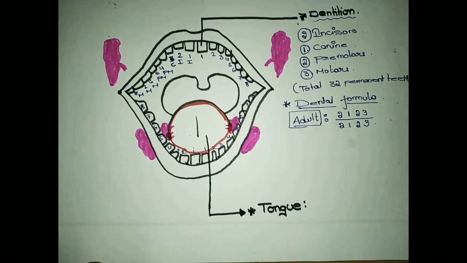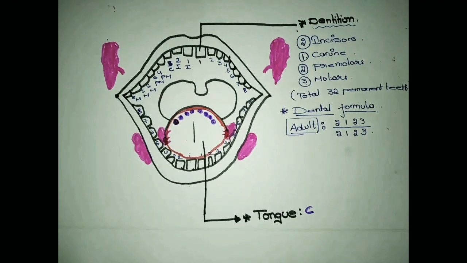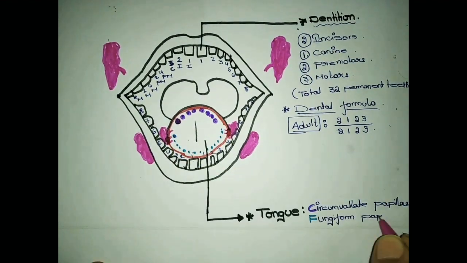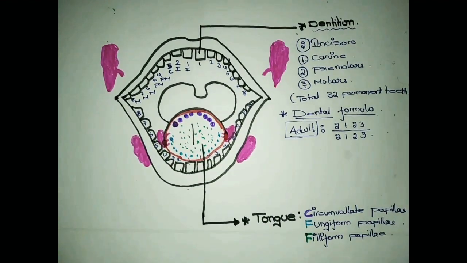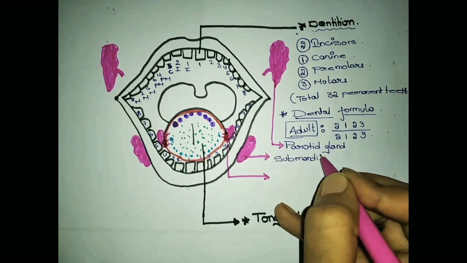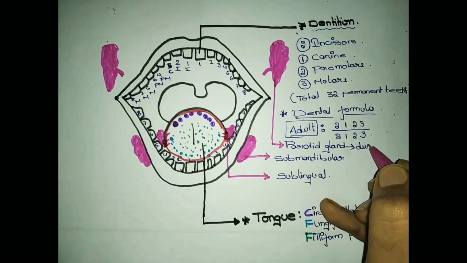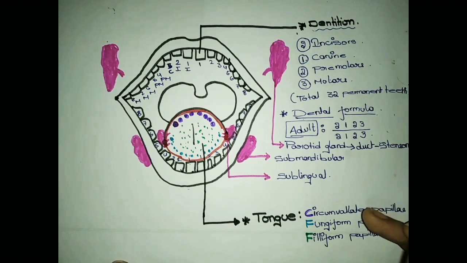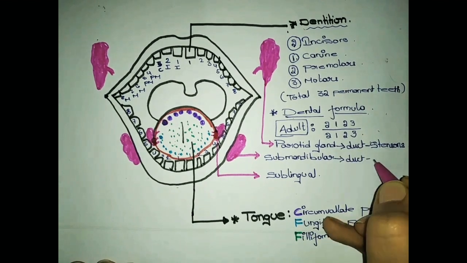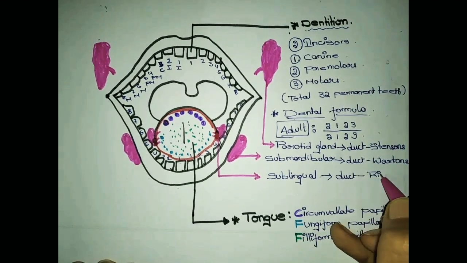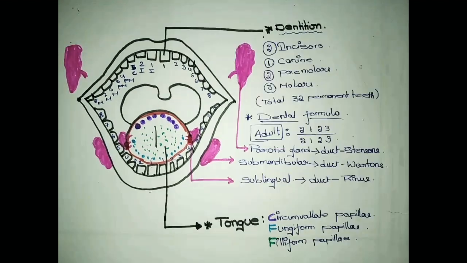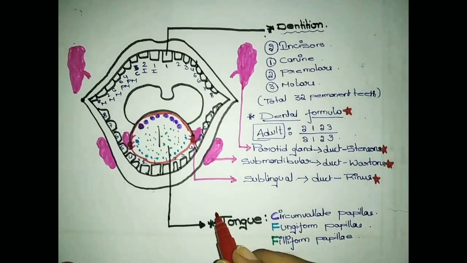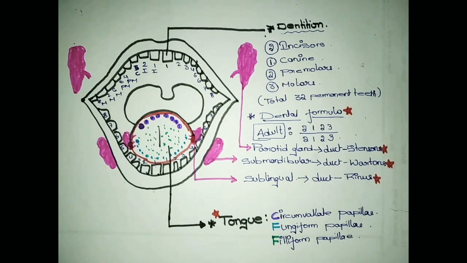Next is the tongue. 3 types of papillae are present: circumvallate, fungiform and filiform. And there are salivary glands, 3 types: parotid, submandibular and sublingual. Secretions from these glands are coming through the ducts: Stensen's, Wharton's and Rivinus. These are most important from the NCERT point of view. Then what are the functions of these?